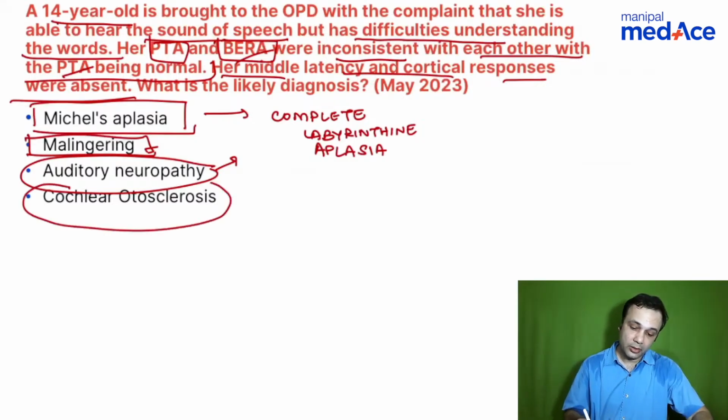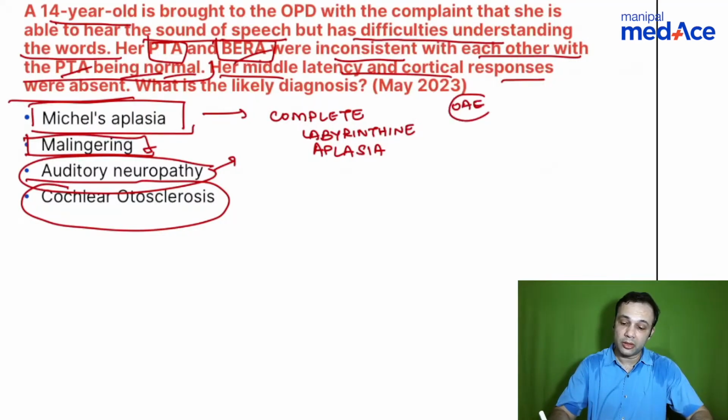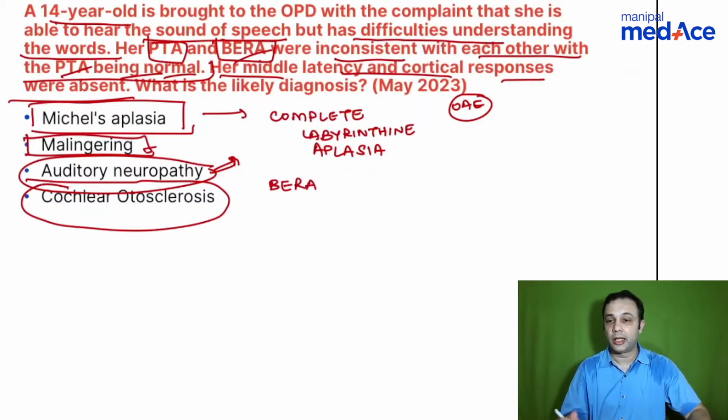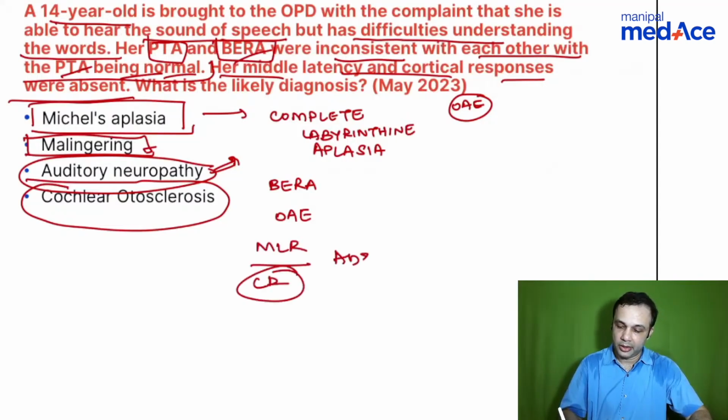When you look at cochlear otosclerosis, once again you have a sensorineural hearing loss. The PTA will not be normal in this case. What is missing may be otoacoustic emission. This has not been mentioned here, right? So when you're looking at an auditory neuropathic disorder, what happens to the BERA? Can anyone answer that? What happens to BERA? What happens to otoacoustic emission? What happens to middle latency cortical responses? Like it is mentioned in this particular multiple choice question, middle latency and cortical responses are absent.